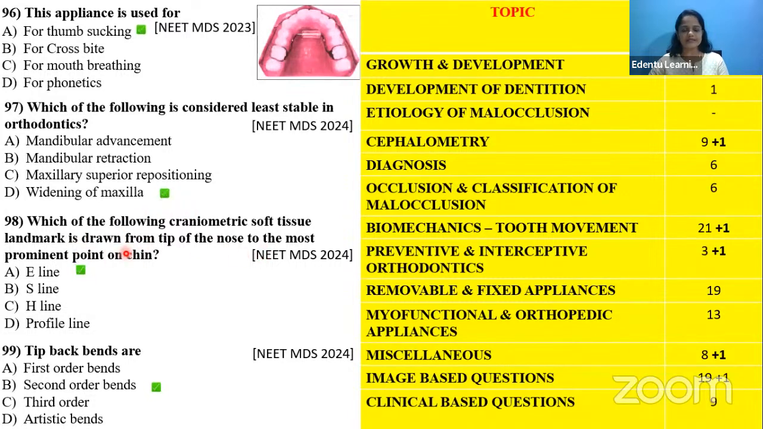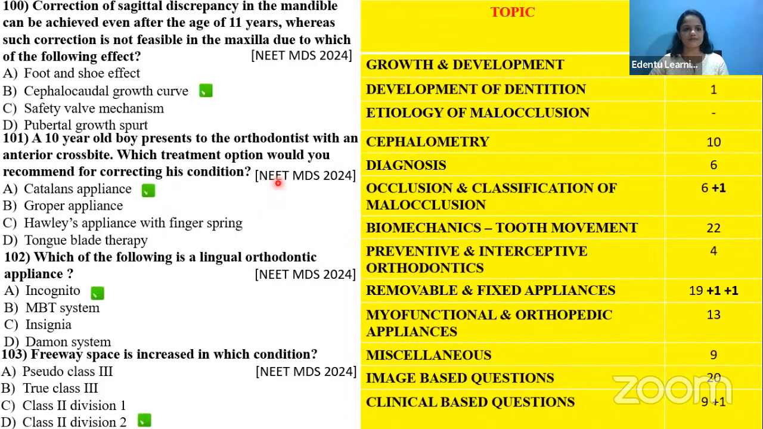And the cephalometry, again, the craniometric soft tissue landmark from the tip of the nose to the most prominent point on the chin. Okay, what is the line called? Belongs to the cephalometry. Tip back bends are called second order bends, which also comes under the biomechanics of tooth movement. The correction can be achieved by which growth curve?